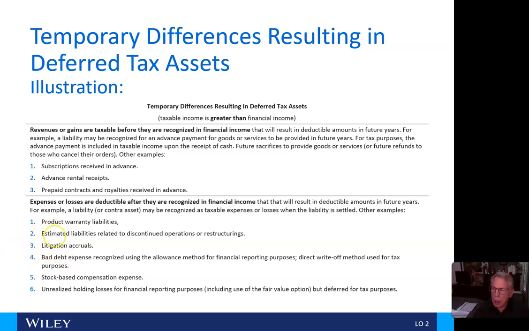3, litigation accruals. 4, bad debt expense recognized using the allowance method for financial reporting purposes. Direct write-off method may be used for tax purposes. 5, stock-based compensation expense. And finally, 6, unrealized holding losses for financial reporting purposes, including use of the fair value option, but deferred for tax purposes.